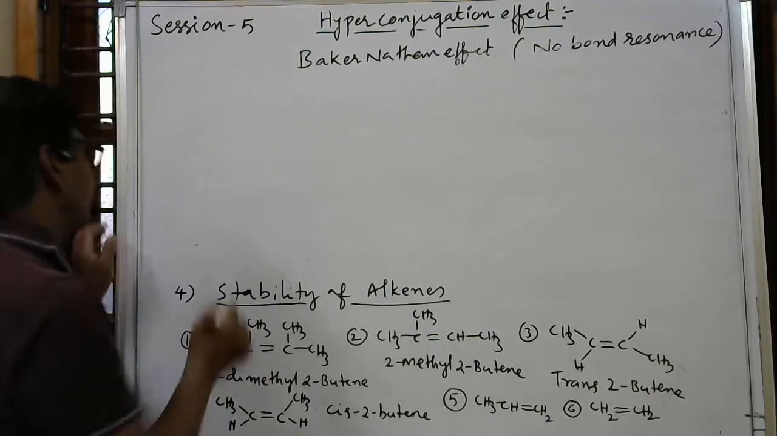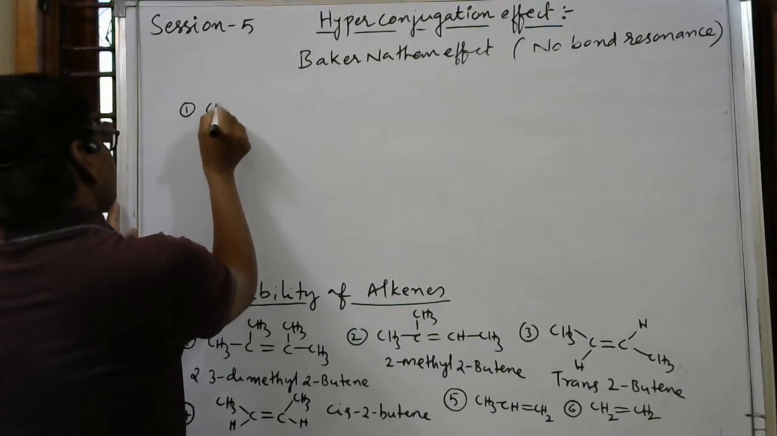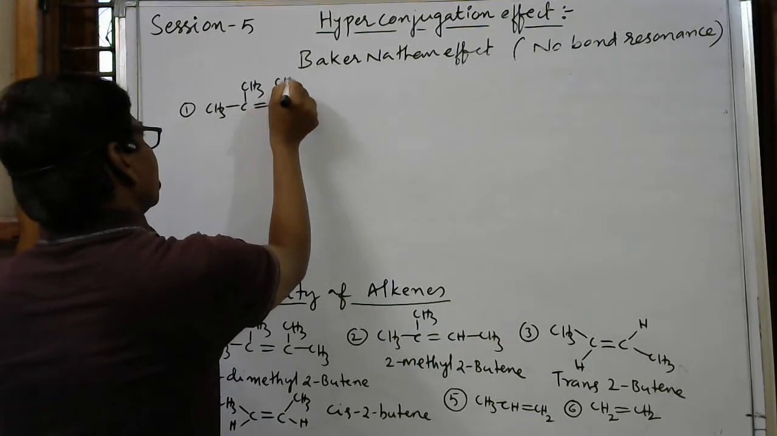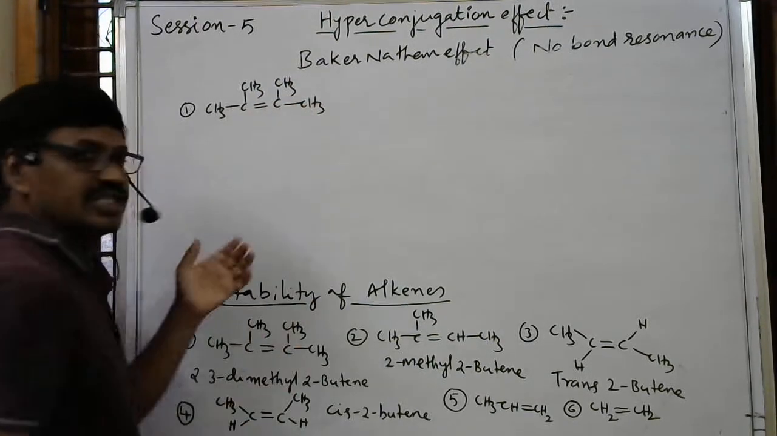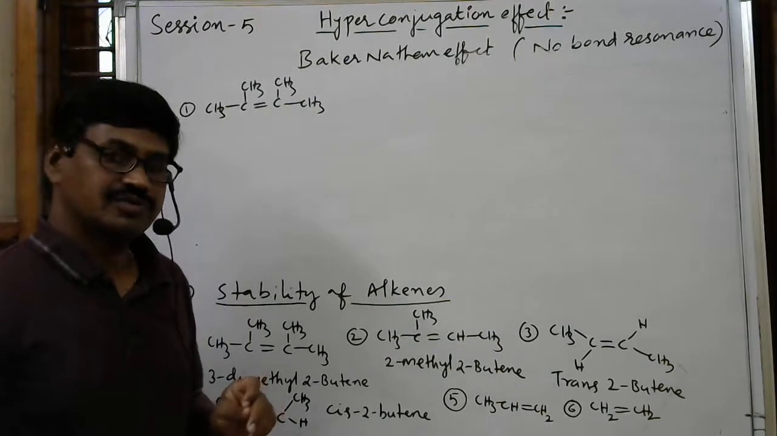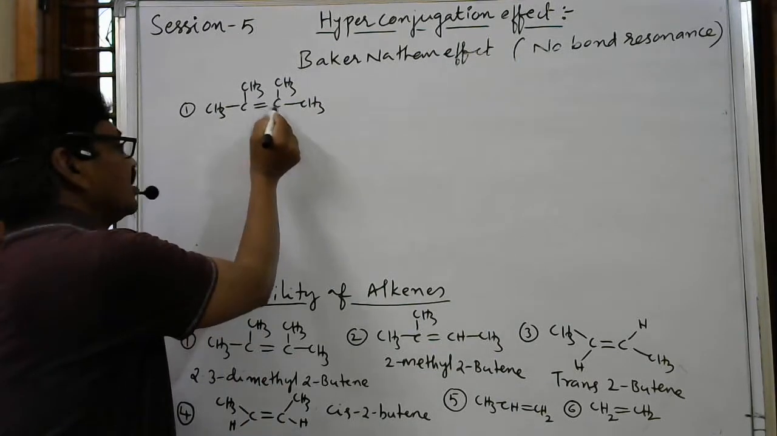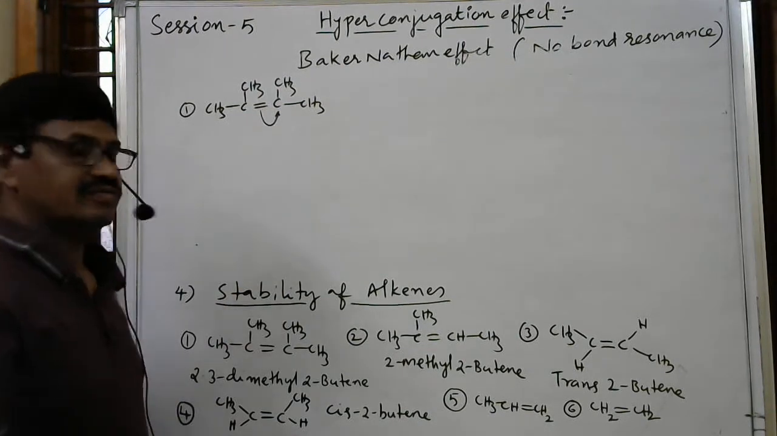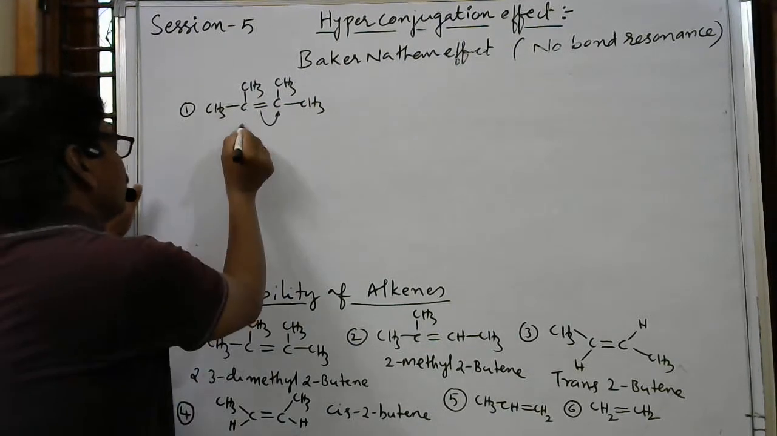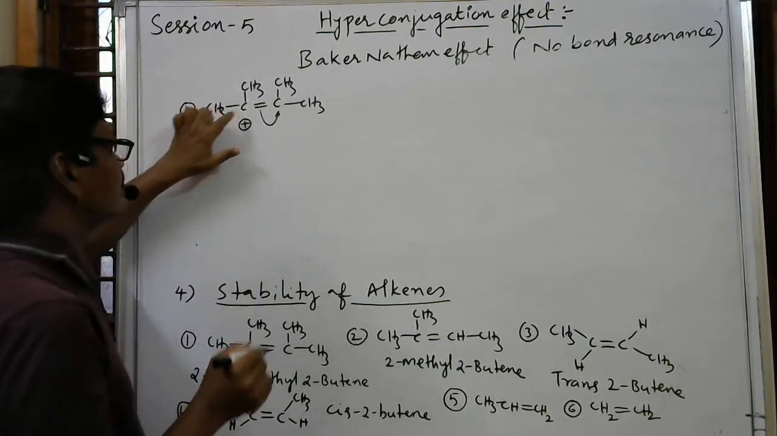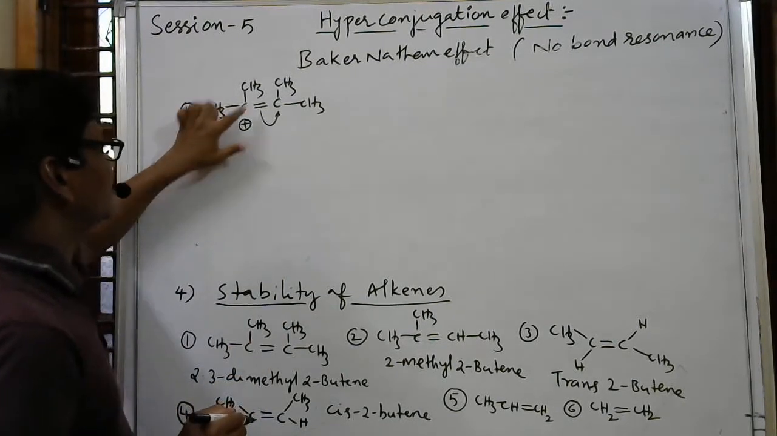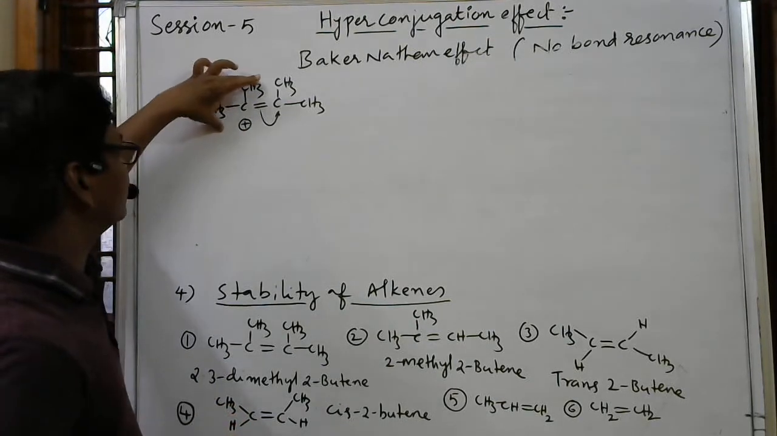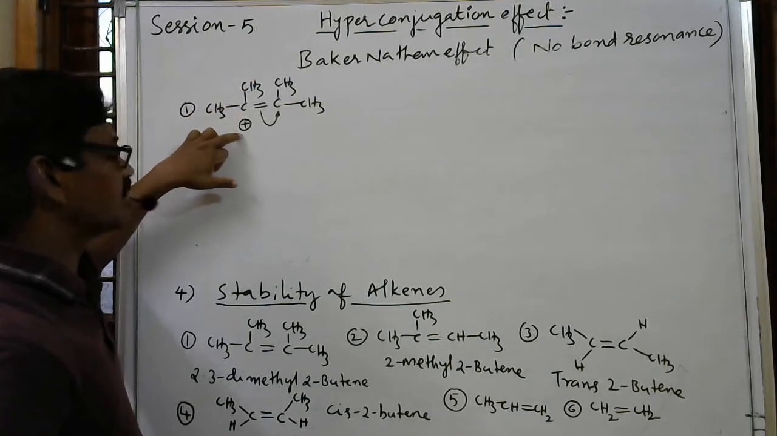See here, the first compound: CH3, C, CH3, double bond, C, CH3, CH3. With respect to both carbon atoms, this is a double bonded carbon, and here also a double bonded carbon. Whenever this bond shifts from here to here, it will get a positive charge. Here only I am explaining. This positive charged carbon is compensated by 3 and 3, so 6 alpha hydrogens are present. These 6 alpha hydrogens can compensate this positive charge.